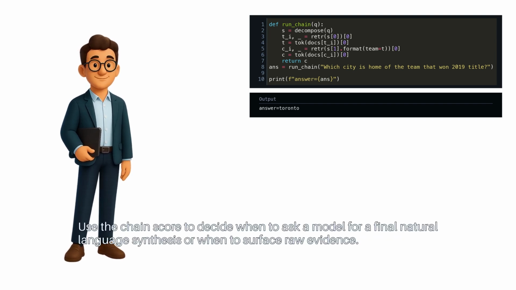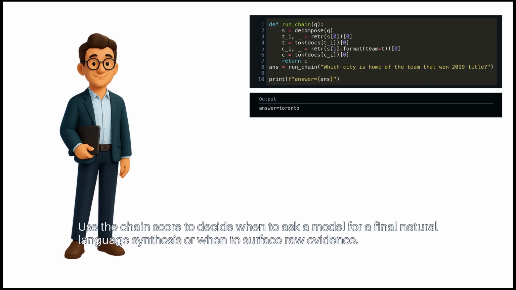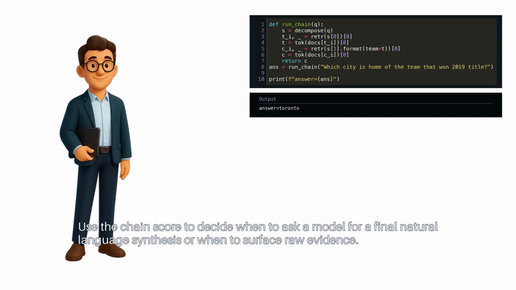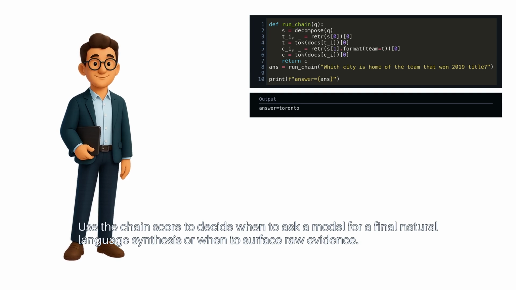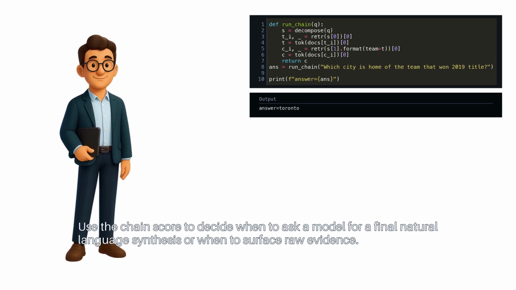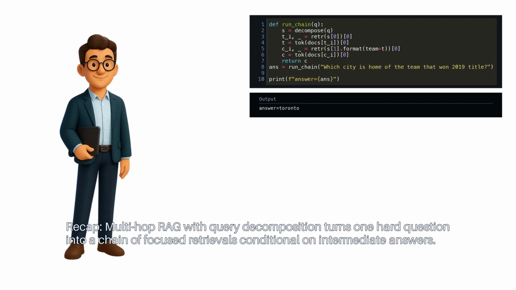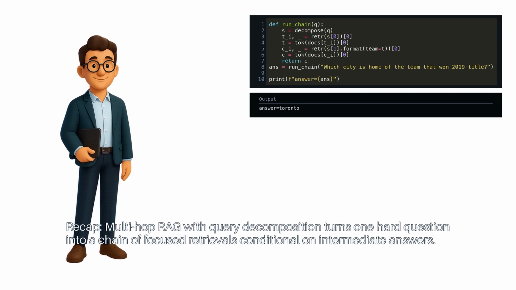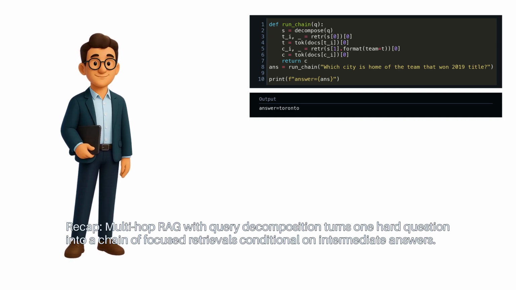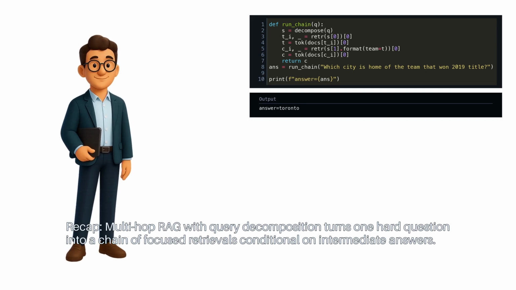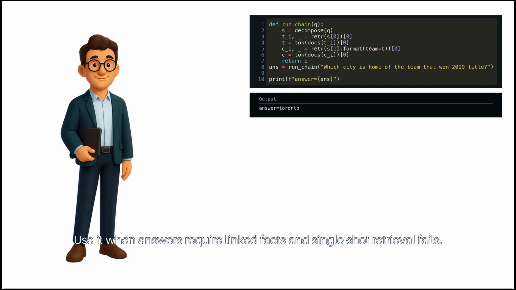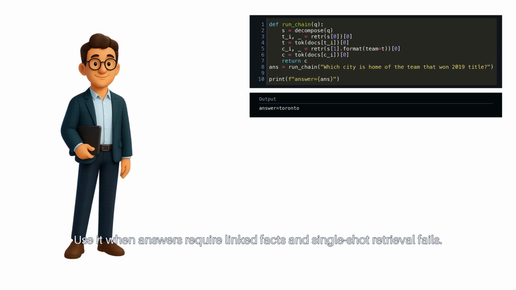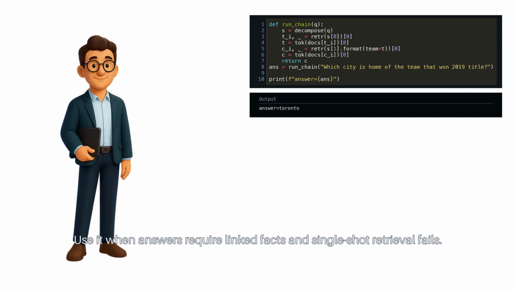Use the chain score to decide when to ask a model for a final natural language synthesis or when to surface raw evidence. Recap. Multi-hop RAG with query decomposition turns one hard question into a chain of focused retrievals conditional on intermediate answers. Use it when answers require linked facts and single-shot retrieval fails.